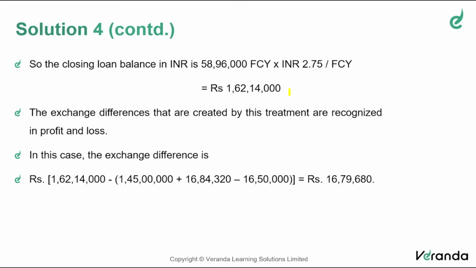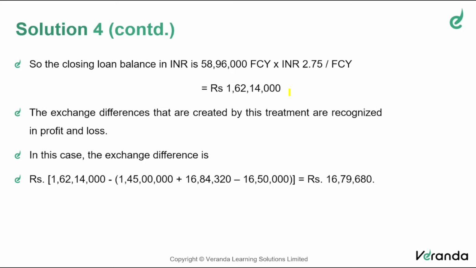So 145 is the opening balance. Add 16,84,320 minus 16.5. The closing balance should be, just a minute, 1 crore 45 lakhs, plus 16,84,320 minus 16 lakh 50,000. So the closing balance should be 1 crore 45 lakh 34,320, whereas it is 1 crore 62 lakh 14,000.